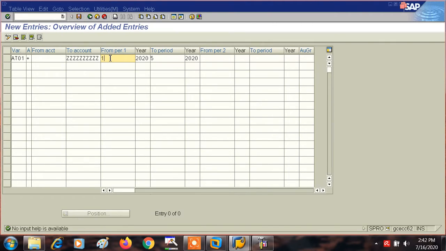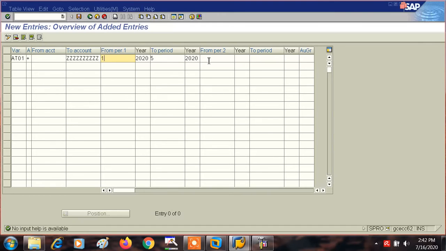So from period 1 to period 5, that means April, May, June, July and August, all the periods are open. In any of the periods you can post your documents. This is the concept behind it.